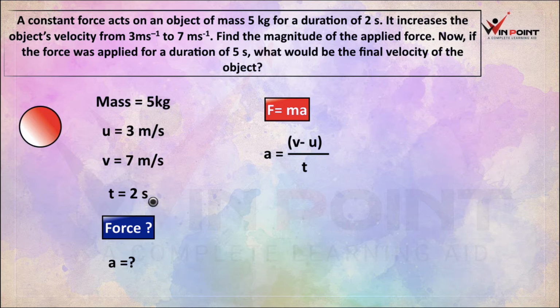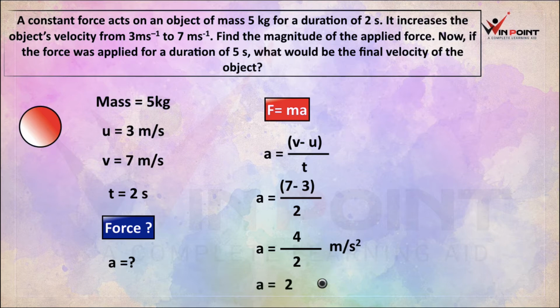What is the value of v? V is 7 meter per second. What is the value of u? U is 3 meter per second. What is the value of t? 2 seconds. We are substituting all the values in this equation. Then a will be equal to 7 minus 3 by 2. It will be 4 by 2. What is 4 by 2? It is 2. And a is equal to 2 meter per second square. Now we got the value of a. We can write it here.